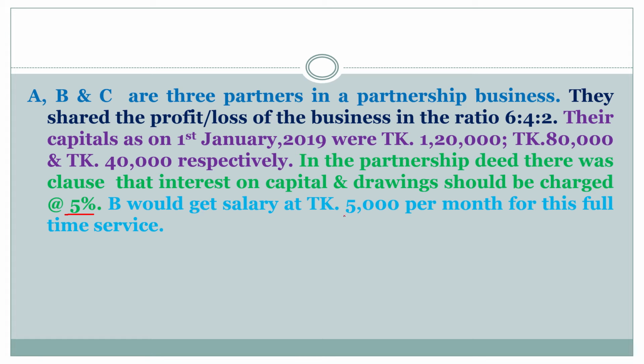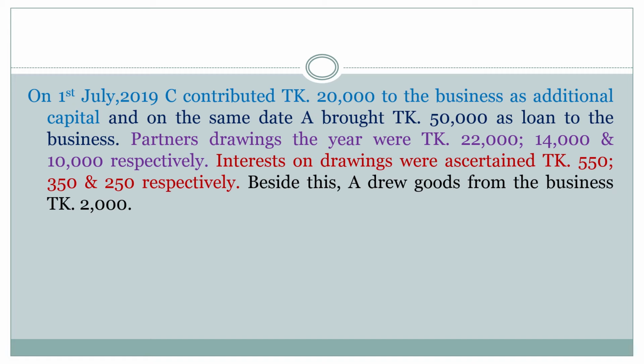B would get salary at taka 5,000 per month for his full-time service. On 1st July 2019, C contributed taka 20,000 to the business as additional capital. And on the same date, A brought taka 50,000 as loan to the business.